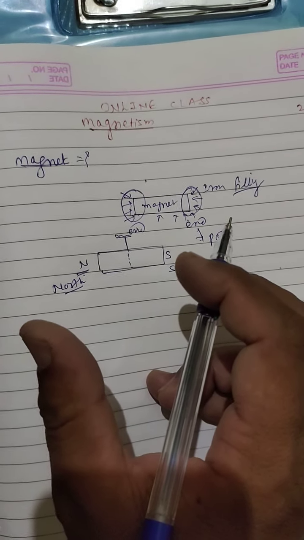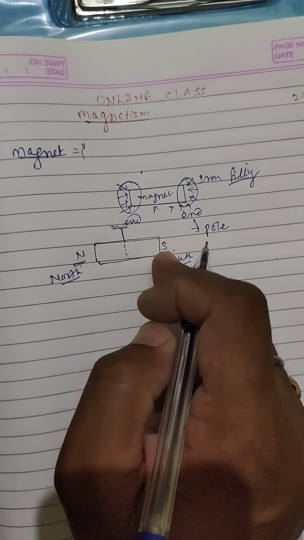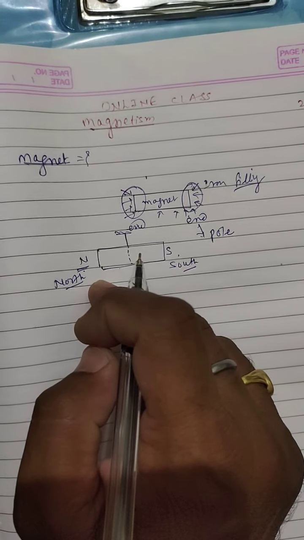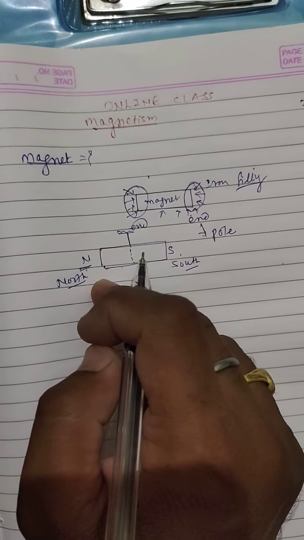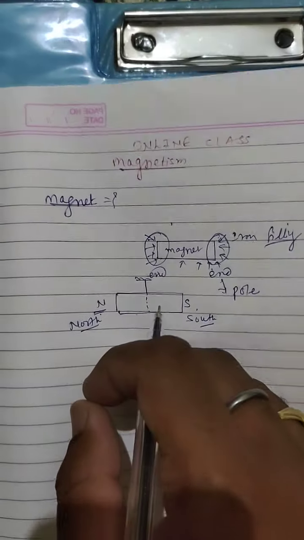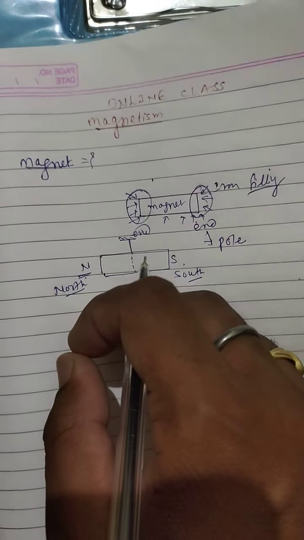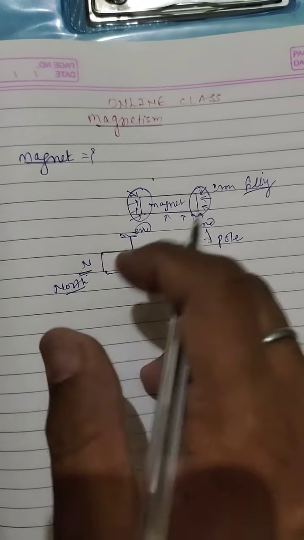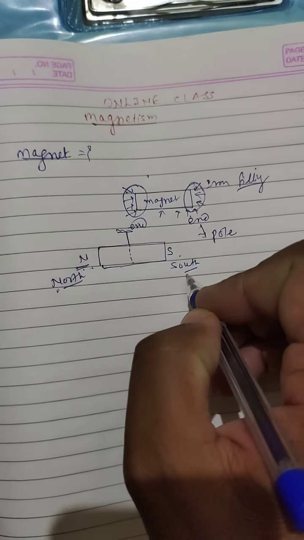So when we have to identify the north and the south pole of the magnet, we have to suspend it freely in the air. Otherwise the poles of the magnet cannot be identified, but when it is tied to a sling or wire or thread, then the north seeking pole is called the north pole and the south seeking pole is called the south pole.